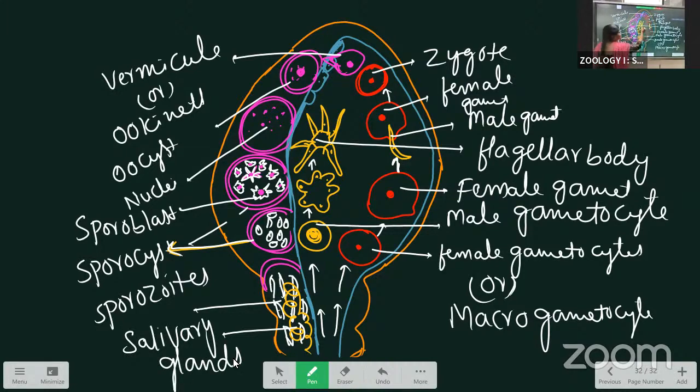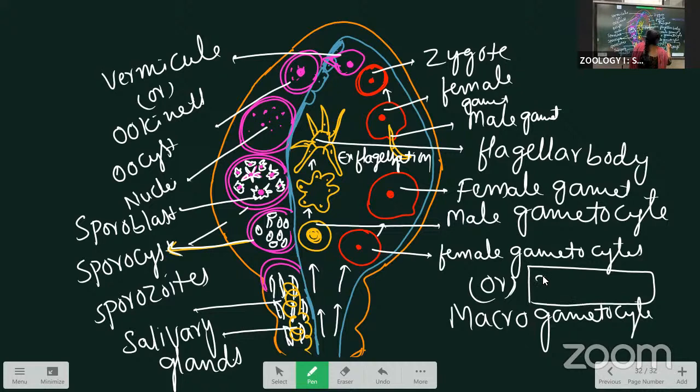Here the exflagellation. Here this place we call gametogony. The three phases are there, na? This place is the gametogony.